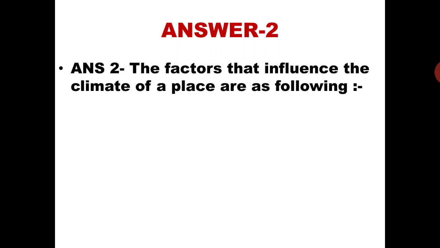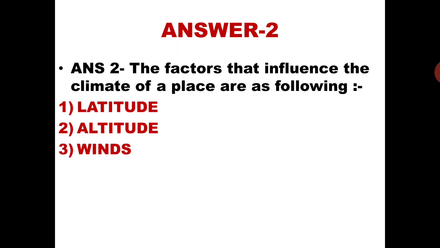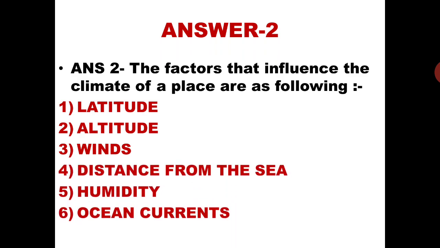So the answer is, the factors that influence the climate of a place are as following. And what are the factors, students? Latitude, second altitude, third winds, fourth distance from the sea, fifth humidity, and sixth ocean currents.